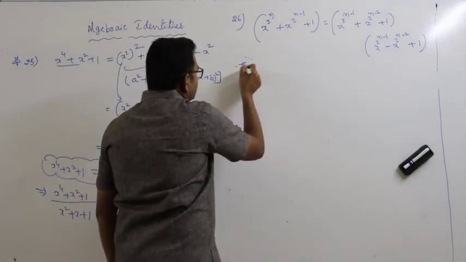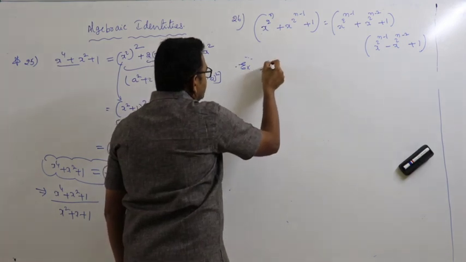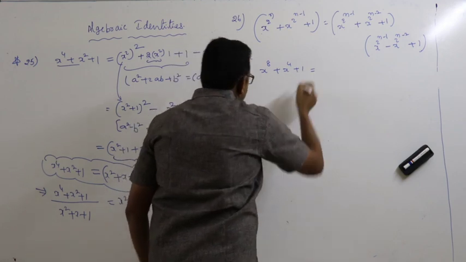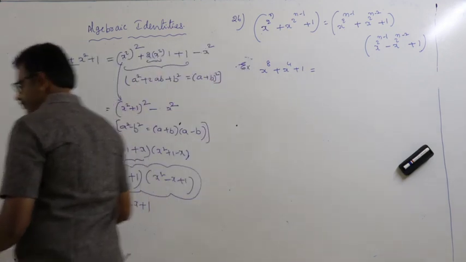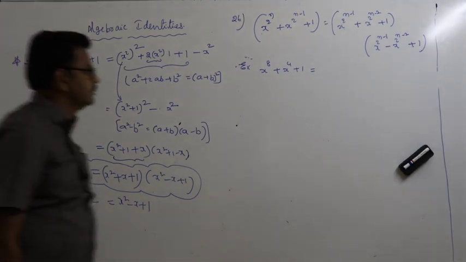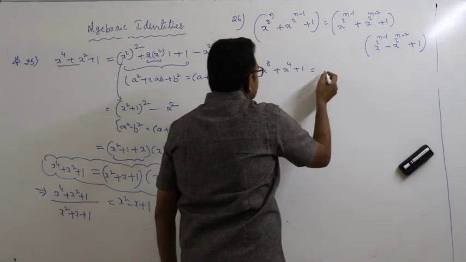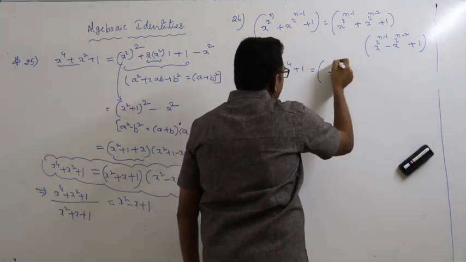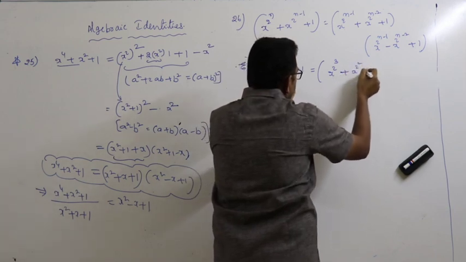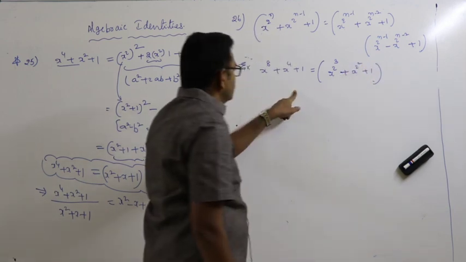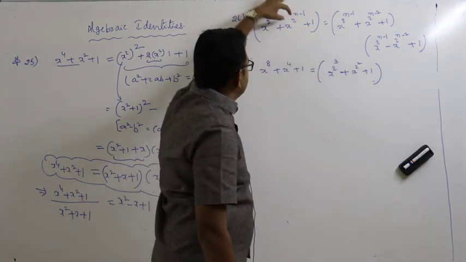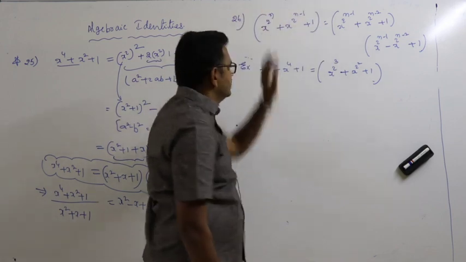For example, the question is: given x to the power of 8 plus x power 4 plus 1 is equal to... You observe this one: x^(2^3) + x^(2^2) + 1. So this is n minus 1, 3 minus 1, that is 2. Exactly, this is of the form like this.